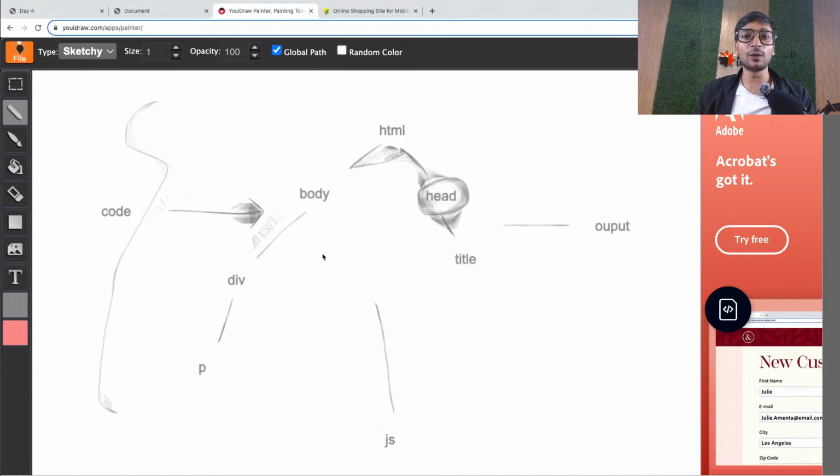And when I say manipulate, that means JavaScript can easily remove any element from the tree. JavaScript can add a new element in the tree. JavaScript can change the CSS of an element. JavaScript can change the attribute of an element. JavaScript can change the content of an element. That means JavaScript can do anything on that tree, literally anything. And when JavaScript manipulates that tree, the output also gets updated.